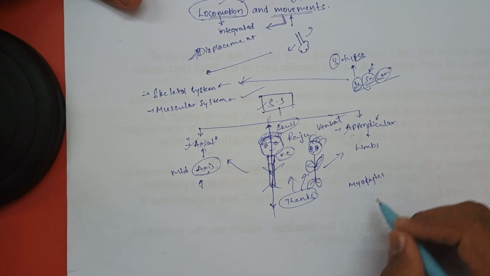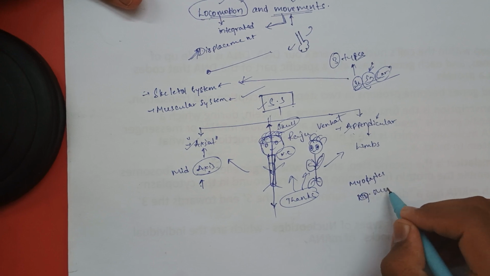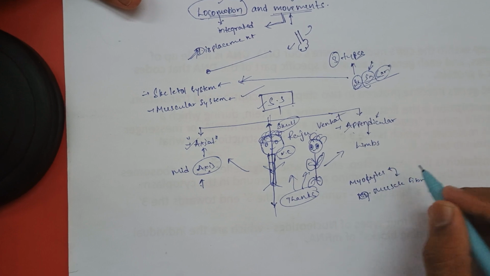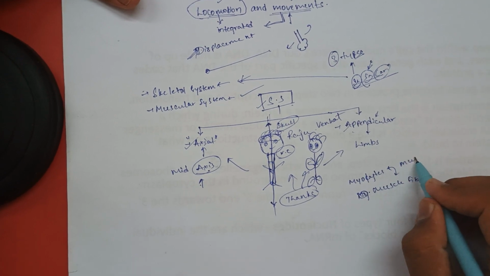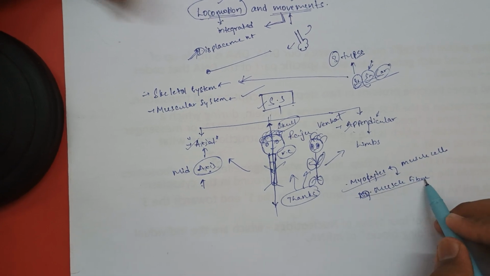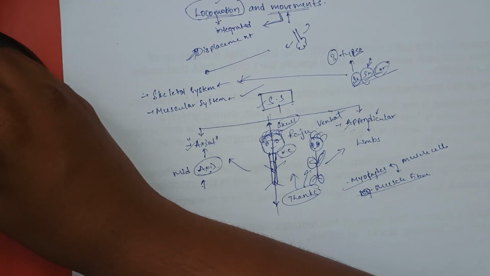Myocyte, or you can say muscle fiber. Muscle fiber or myocyte both mean one and the same. The muscle cell is called a myocyte or muscle fiber. Usually they get confused here. Please don't get confused. We will be discussing the structure of the muscle.